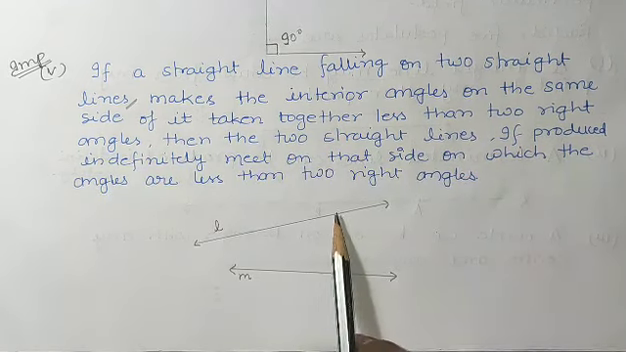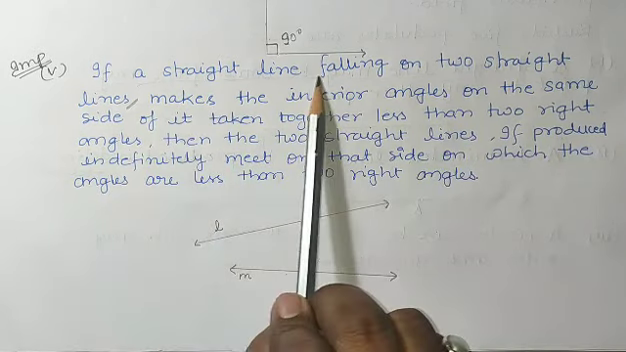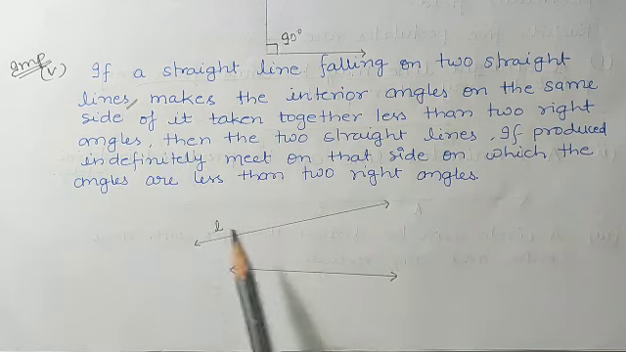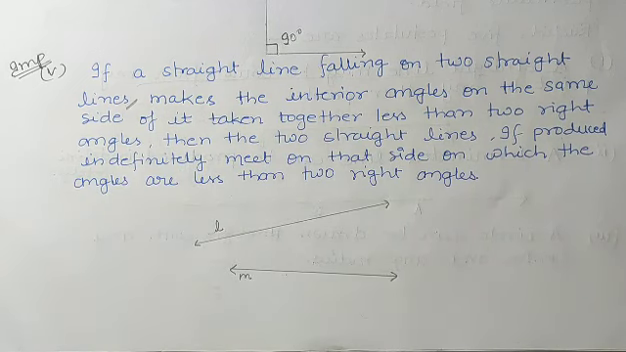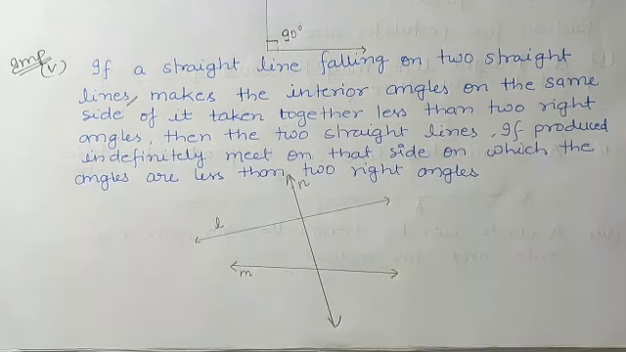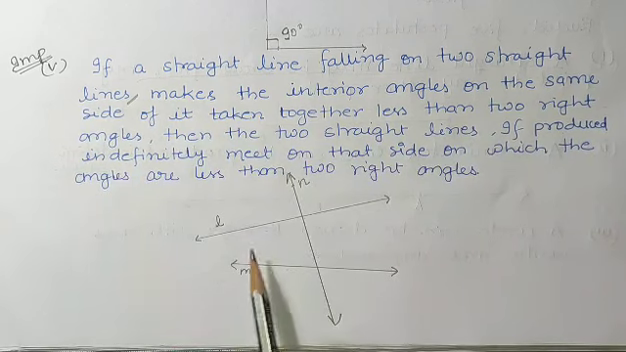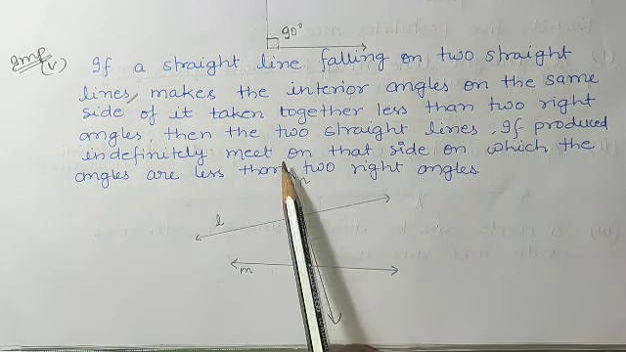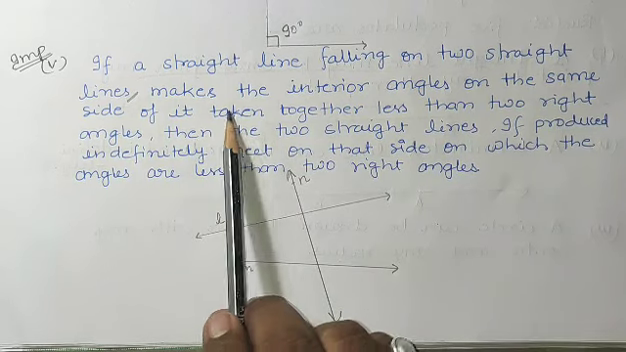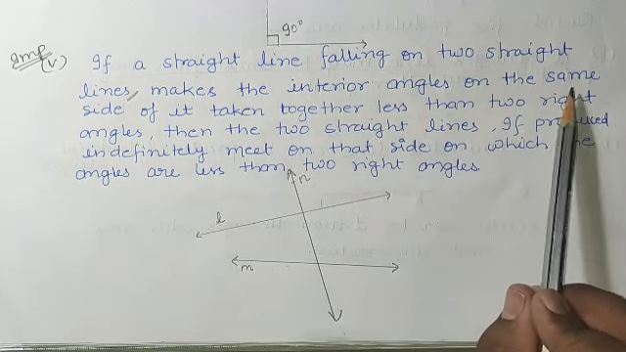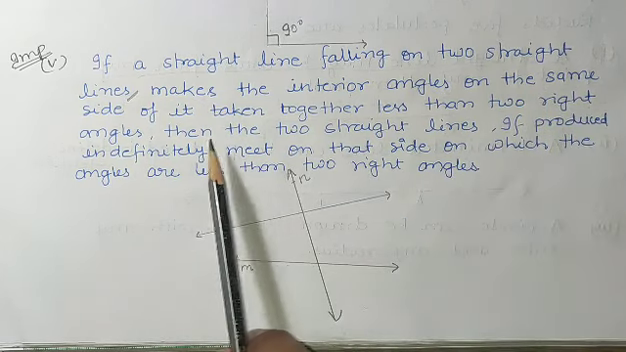Here I have drawn two straight lines L and M, and one straight line falling on these two straight lines, like this. This is line L, this is line M, and this is line N. Means two straight lines are there and one line is falling on these two straight lines, makes the interior angles on the same side of it taken together less than two right angles.